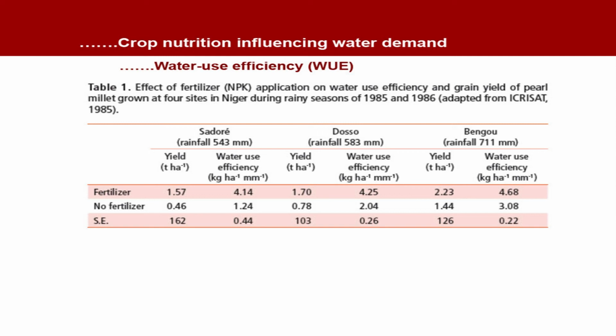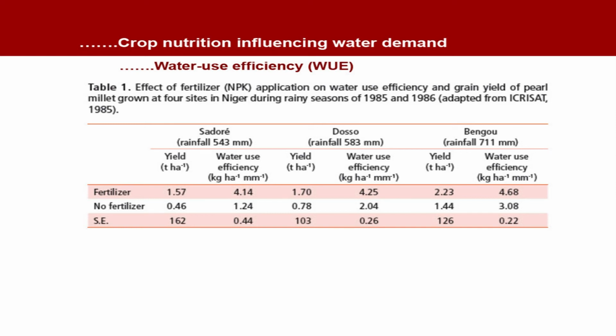Now see another data on water use efficiency: the effect of fertilizer NPK application on water use efficiency and grain yield of pearl millet grown at 4 sites in Niger during rainy seasons of 1985 and 1986. It is the mean of 2 years' data, and it is very interesting data. Kindly concentrate here and see there are 3 locations: Sadore, Dosso and Bengou.